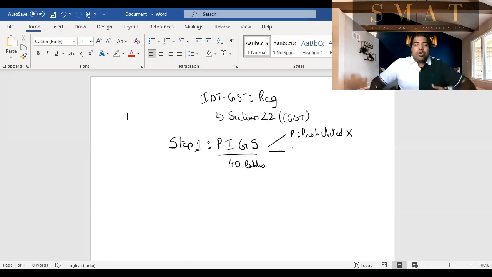Next, guys, you should not be doing interstate sales. That means from one state to the other state. Sorry, your sales, your supply should be within the state. Next, guys, you should only be supplying goods, not services. That means, guys, if you're supplying goods as well as services, sorry, you're not PIGS. So it should only be exclusively goods.